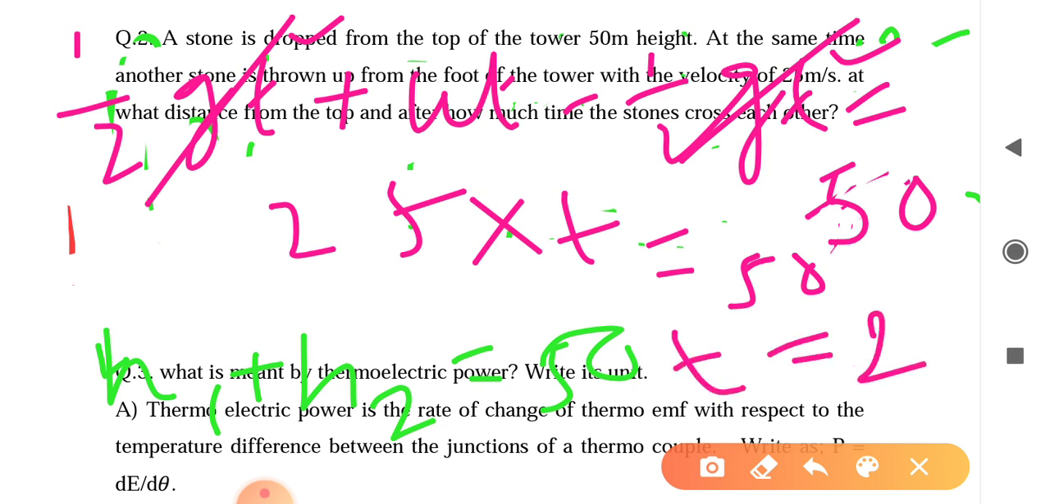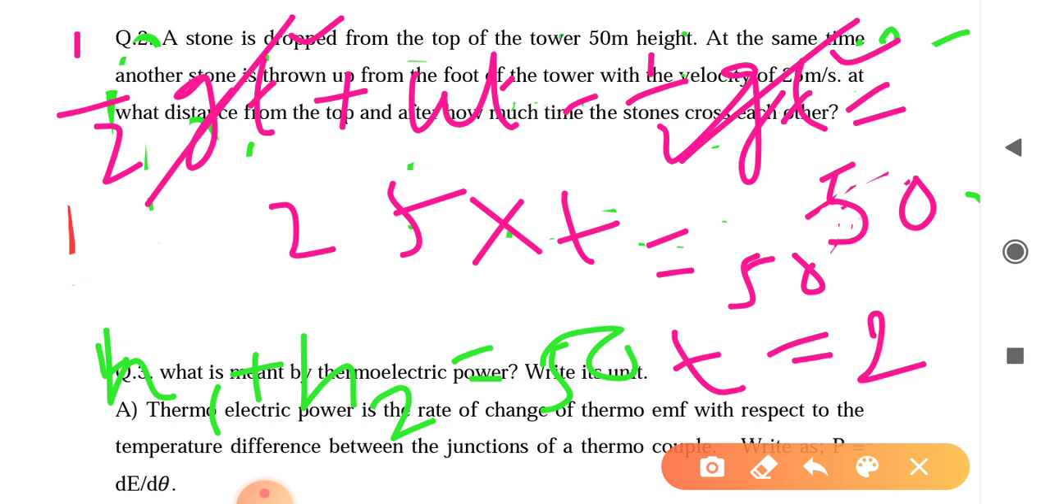So this is the time required when the two bodies will meet: after 2 seconds from the throw from the foot of the tower, when a body is freely falling from the top of the tower. This is the equation, and we get the time when they can meet each other, after 2 seconds from the fall.